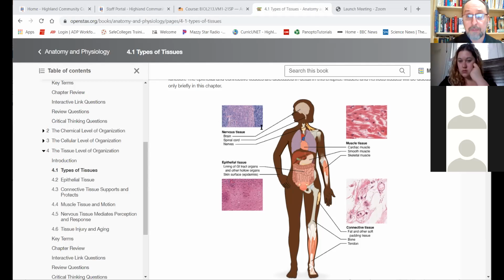The epithelial tissues are a diverse group of tissues found all over the body. Any body surface, your skin, the inside of your mouth, the inside of your lung, any body surface is lined with epithelial tissues. So these form lots of linings, and they also form all the glands. Epithelial tissues can protect underlying tissues. They secrete things like mucus or fluids or hormones. They absorb things like in the digestive tract or through the lungs. Wherever we interact with the environment, wherever we have a lining, it's always epithelial tissue.